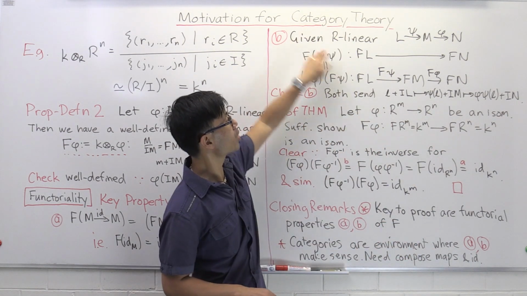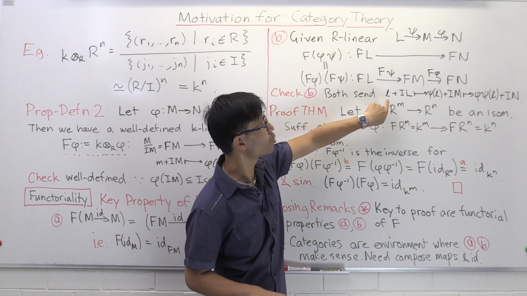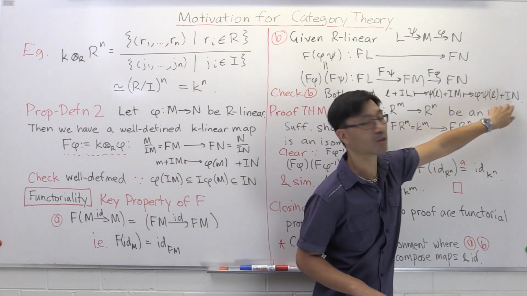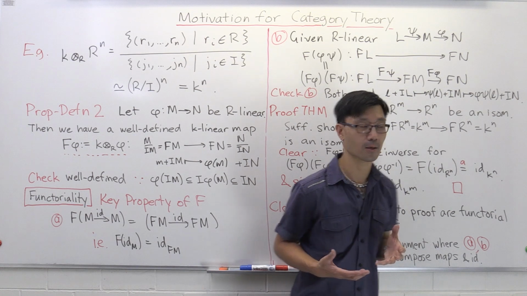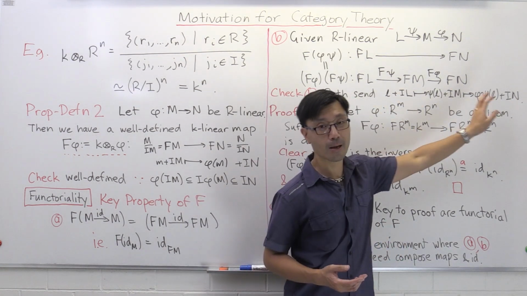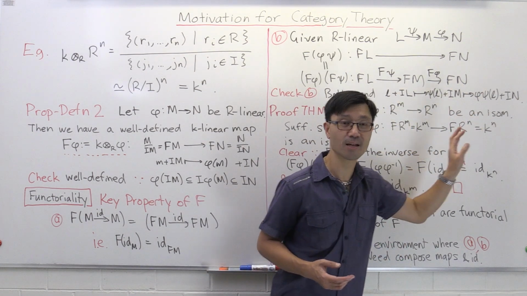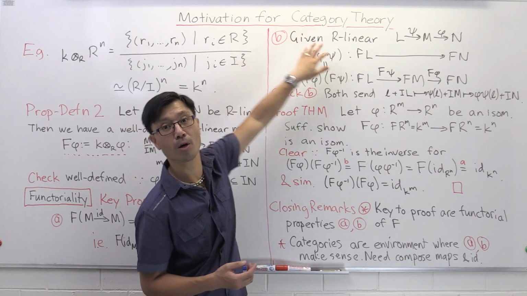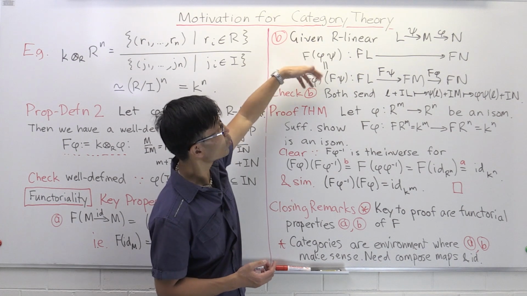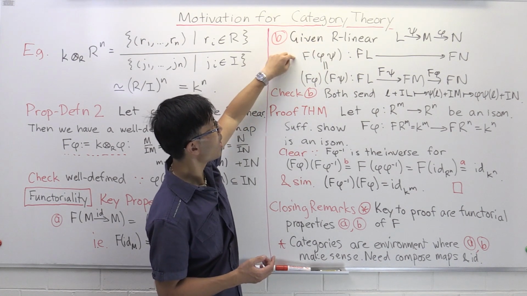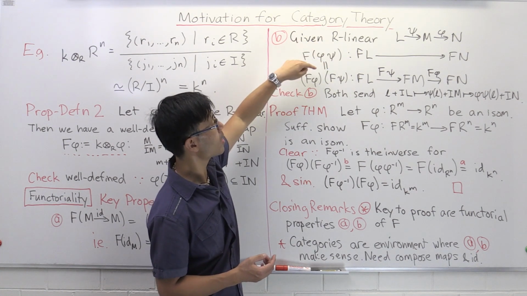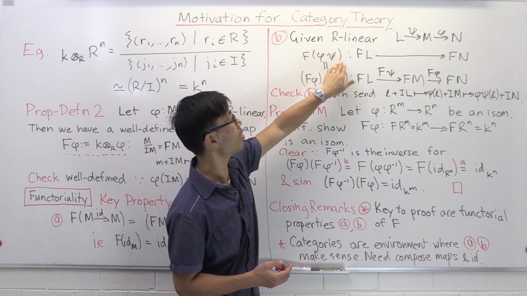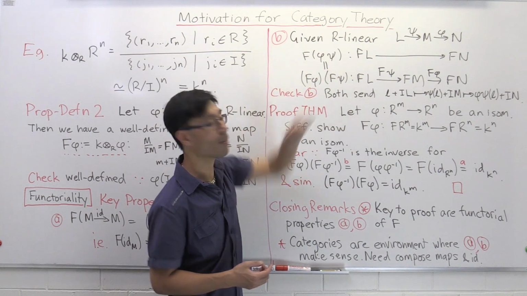So if you were to go directly using this, what you do is to this coset representative, you apply the composite phi psi of L, and you get the corresponding coset. So in both cases, you get the same answer, so these two maps are the same. So one way to say this is that f is multiplicative. So it looks like the usual thing you see with a group homomorphism. F of phi psi is f of phi composed f of psi, like that. So you can apply f to each of the factors and compose them.